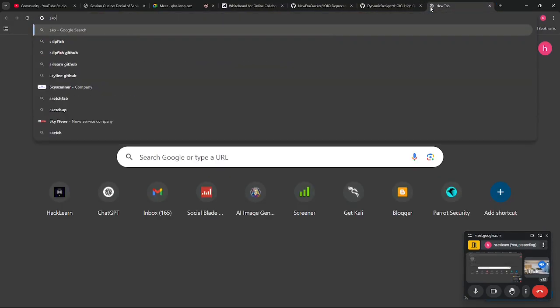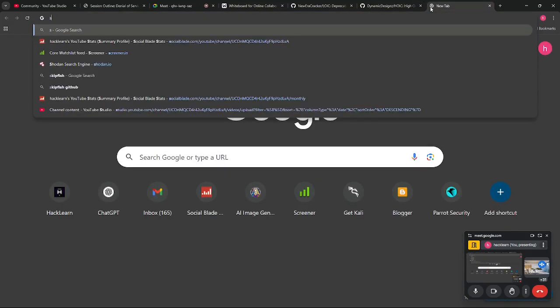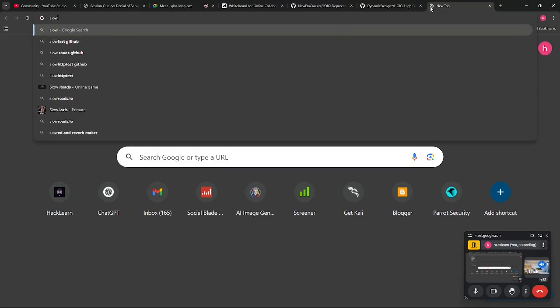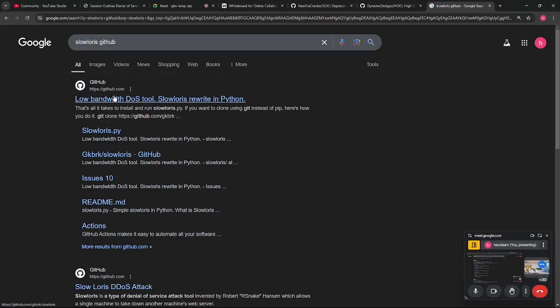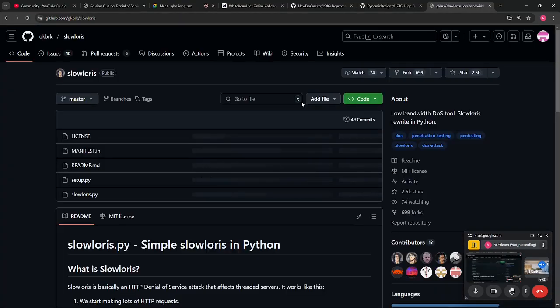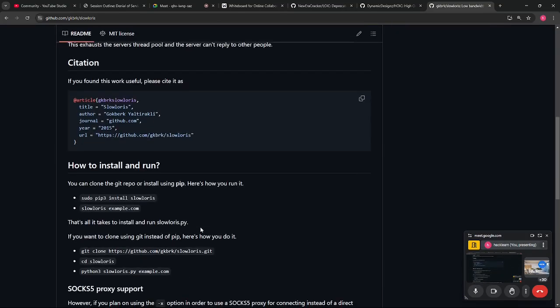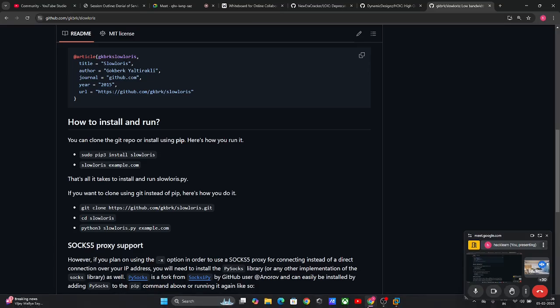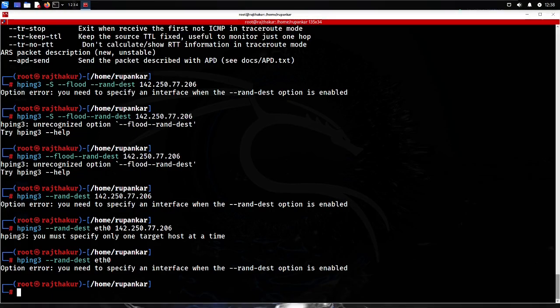Then we have Slowloris. I may have discussed this a little bit. Slowloris, okay, I think this is the right spelling. You can also go with that. It is a low bandwidth DoS attack, and I think it comes pre-installed with Kali Linux. So let me check on a Kali machine whether it's available or not.